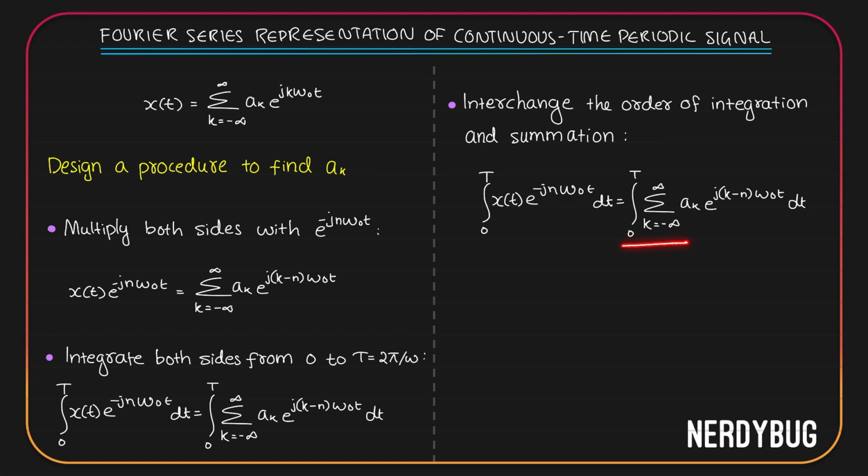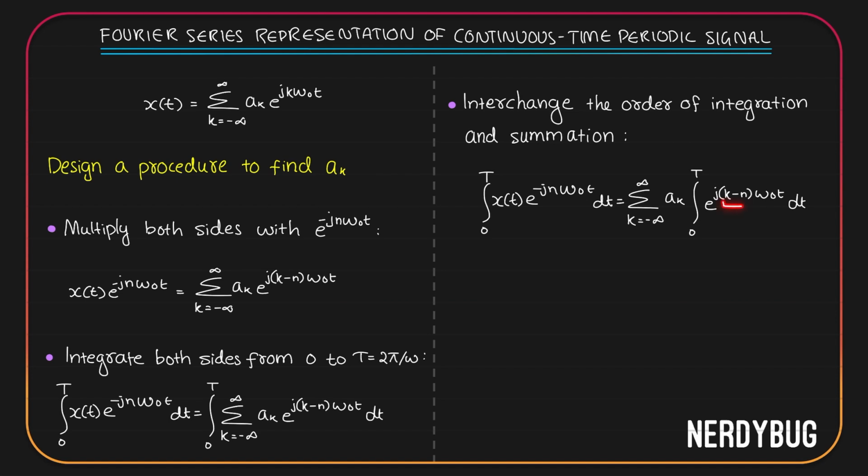What we need to do is interchange them. So summation should come first and then integration. Like this. Again, we can see the integration is based on the variable t. But ak has nothing to do with t, so it can come out of the integration. It still has to stay inside summation because summation is actually from k equal to minus infinity to infinity. It has something to do with k.